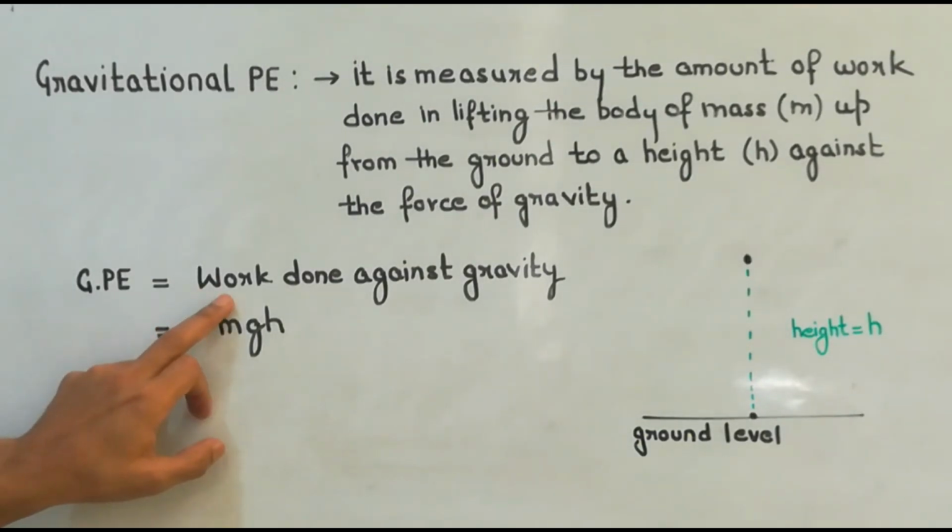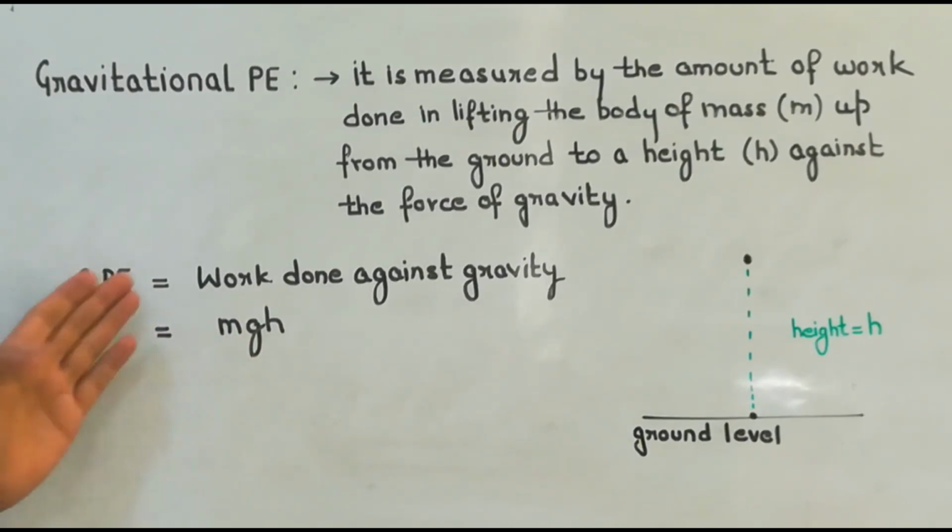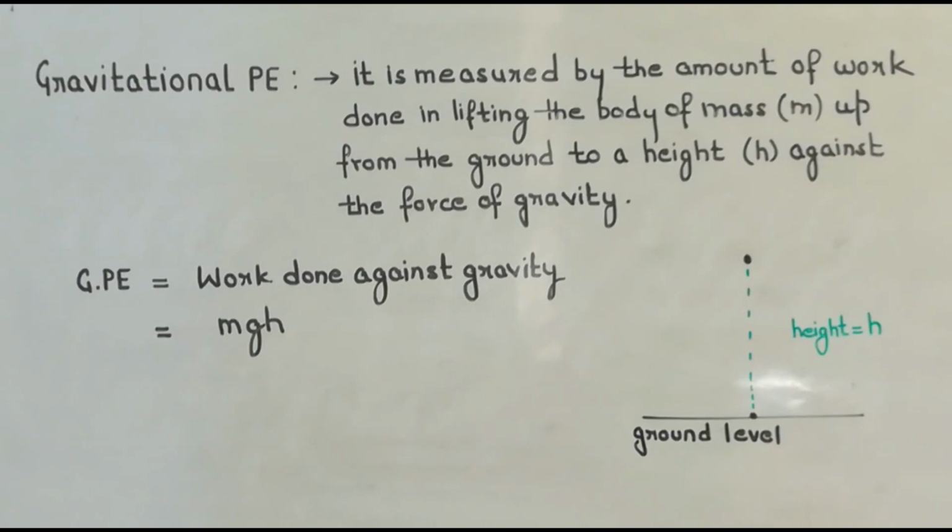So by calculating the work done with the formula mgh, we can calculate the potential energy stored in the body. So this is the formula for calculating gravitational potential energy, that means the potential energy of a body which is kept at a certain height above the ground level. So you can apply this formula to calculate gravitational potential energy.